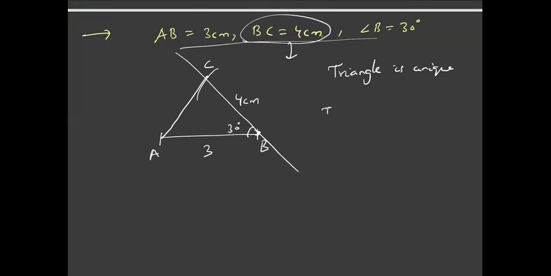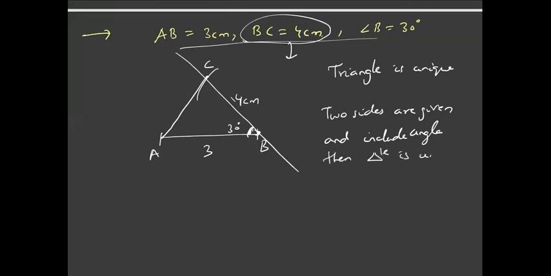That is, if two sides of a triangle are given and the included angle is given, included angle meaning the angle which is given is between those two sides, then the triangle is unique. Now let us take one more condition. Say I'm given AB is 5 centimeters, BC as 8 centimeters, and I'm given angle C as 30 degrees.